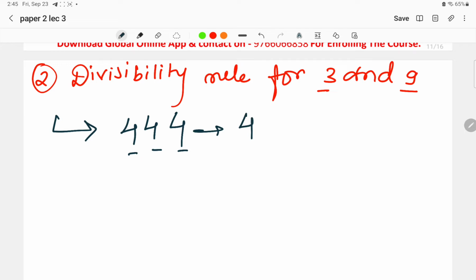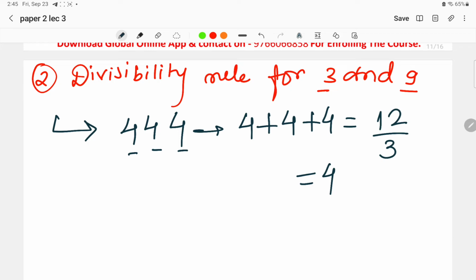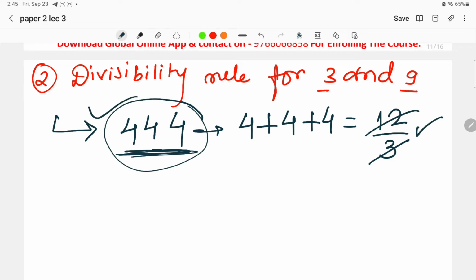That is 4 plus 4 plus 4. It means that 4 ones are 4, 4 threes are 12. So basically this is 12. So what we find is that the summation of all the digits of the given number, if the summation is divisible by 3, it means that the complete number is divisible by 3.